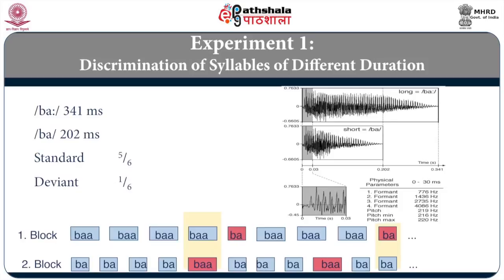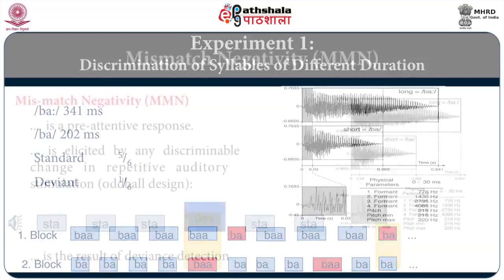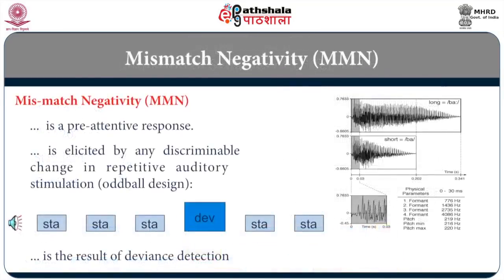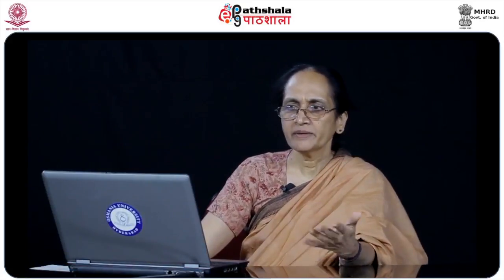I will demonstrate to you. See, now you hear st, and then there is a deviance, then st. So, when the brain detects something is odd or deviant from the regular, it throws up MMN. MMN is the result of detection of something which is deviant from the standard.